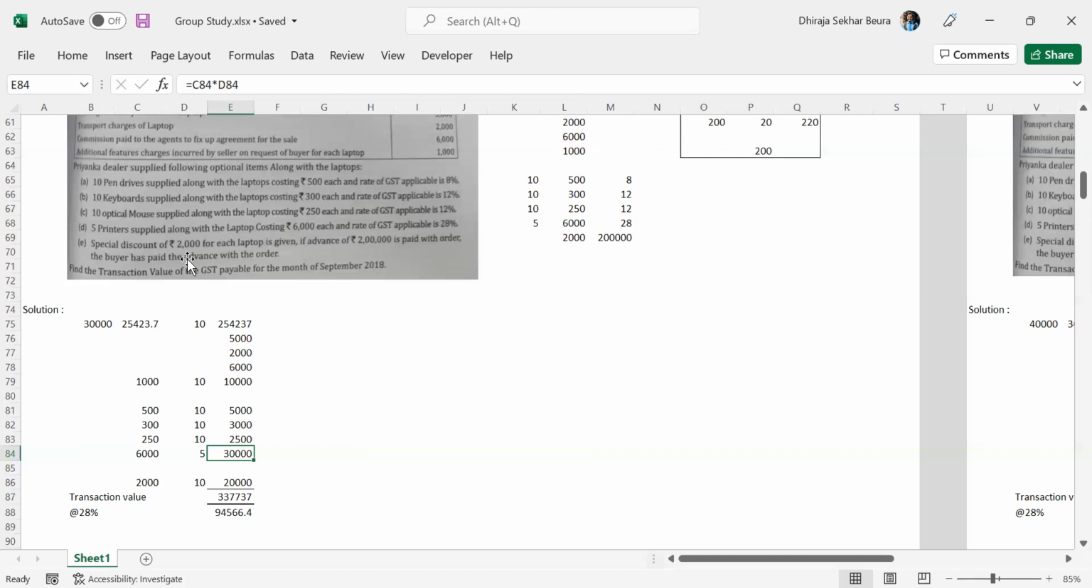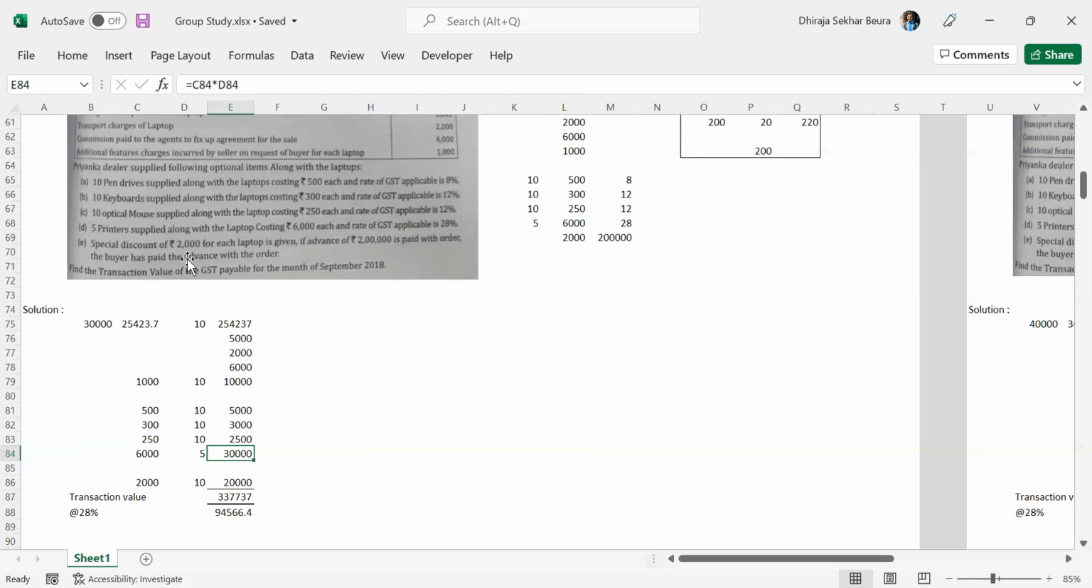So what does that mean? If somebody is giving unnecessary discount to somebody else, the law very clearly says it will be added back to the cost of the supply. It will be added back. The reason is they don't want to give even the simple facility of a loophole.